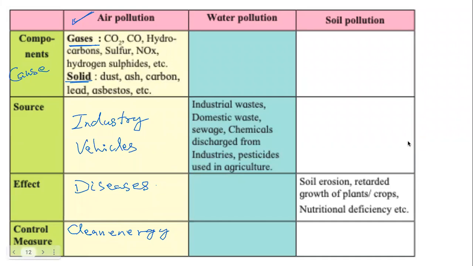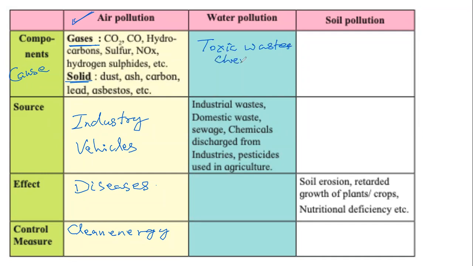What are the things that lead to water pollution? Toxic waste, okay, poisonous waste. Where would it come from? Toxic waste, maybe from the factories.